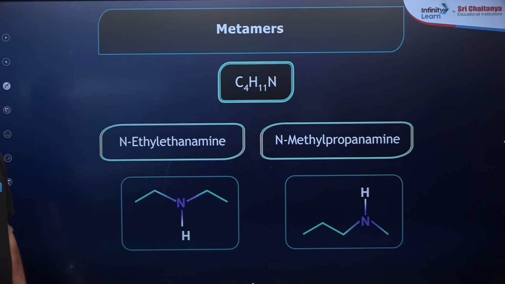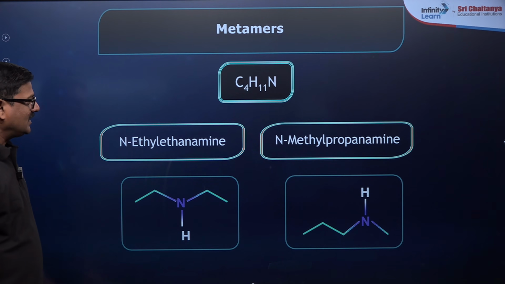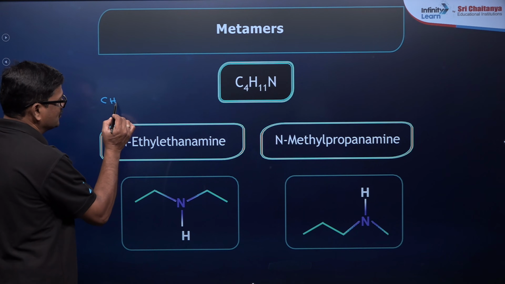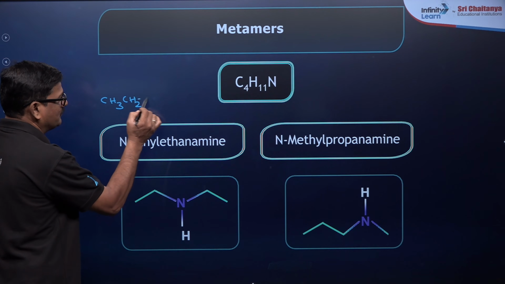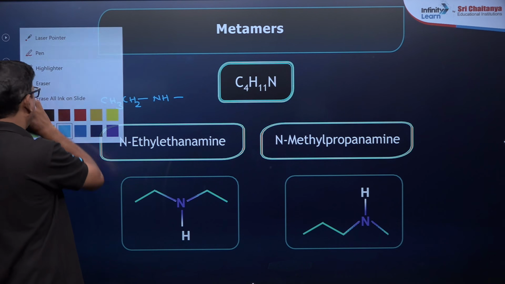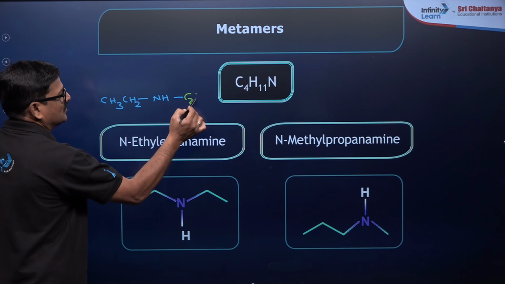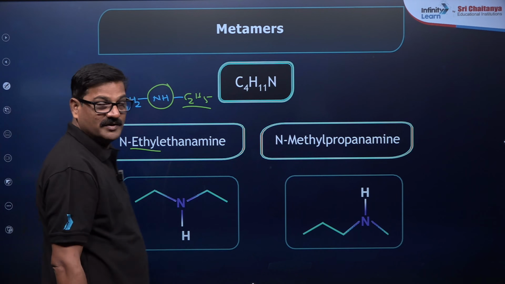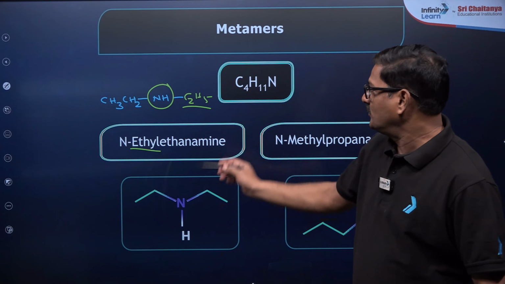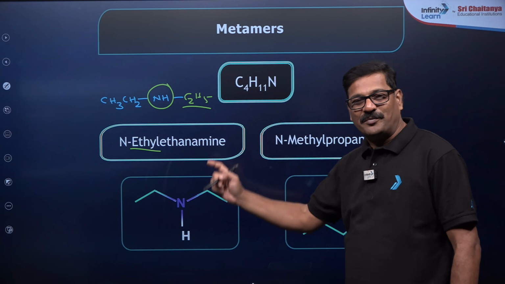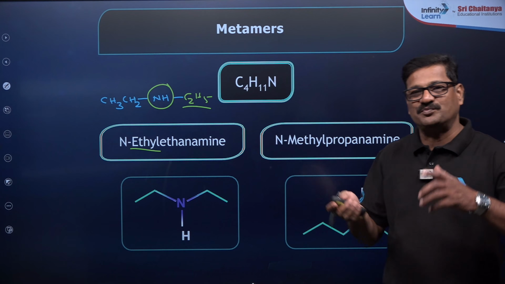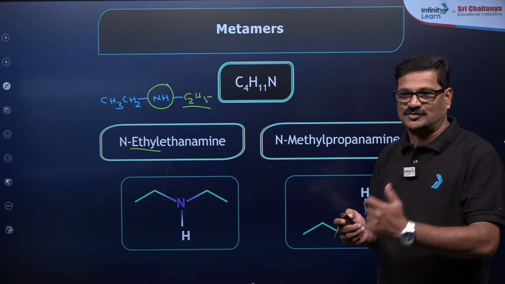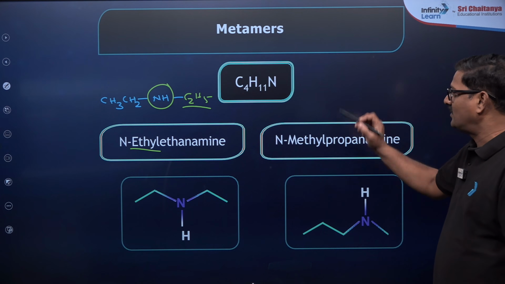Moving ahead, N-ethyl ethanamine. You see, it is ethyl amine, CH3, CH2 and NH, and if you write ethyl group over here, C2H5. So to say it is N-ethyl, nitrogen में ethyl group है. That is how you have to see. Take a pen and paper and practice with us, my dear children. So let this session be more interactive, so that you can talk to me, I can talk to you. And N-methyl propanamine.